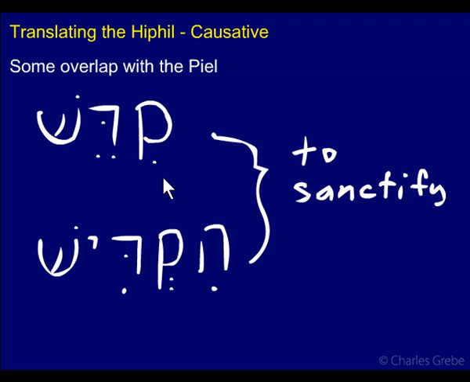It is causing a state to be true for an object, and this one we would probably describe as a causative. So factitive, causative, they're really quite close. I talked about this before in the Piel module. So just be aware of that. Those terms are close, but factitive applies to Piel. Causative is used for the Hiphil. And again, causative is where you're causing some action to happen or some state, a state that is usually expressed in the Qal, state or action.